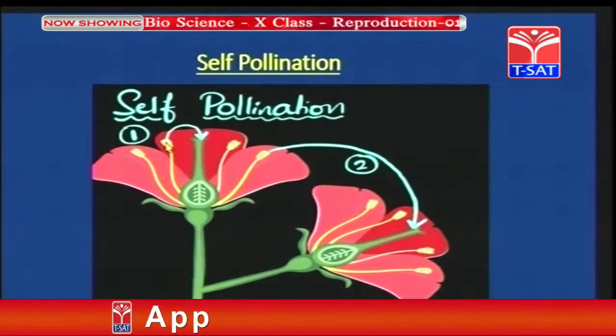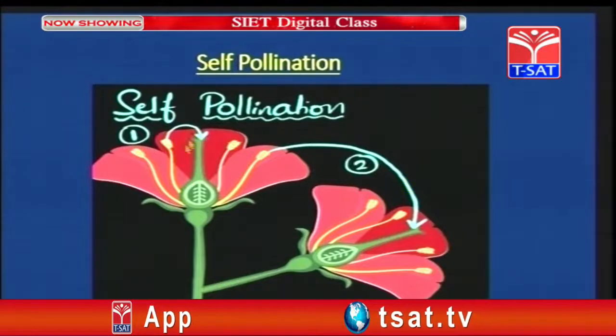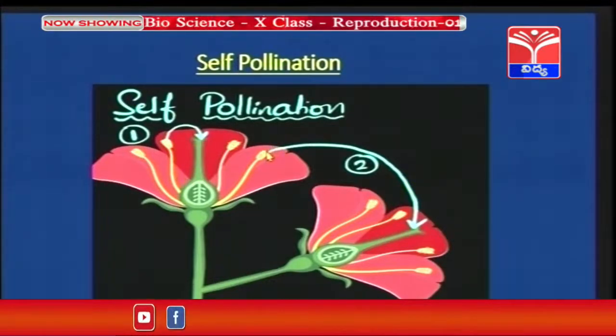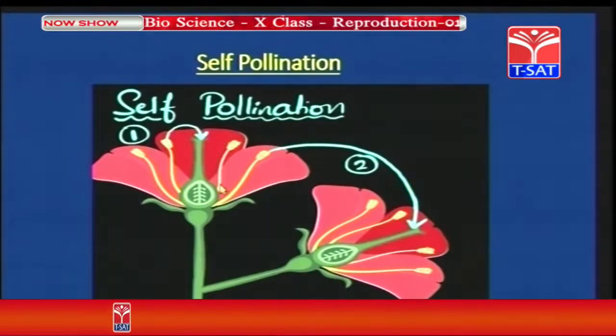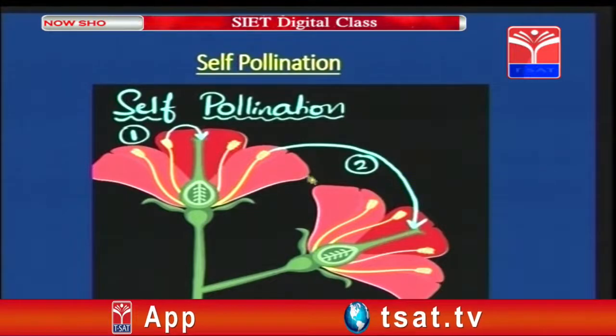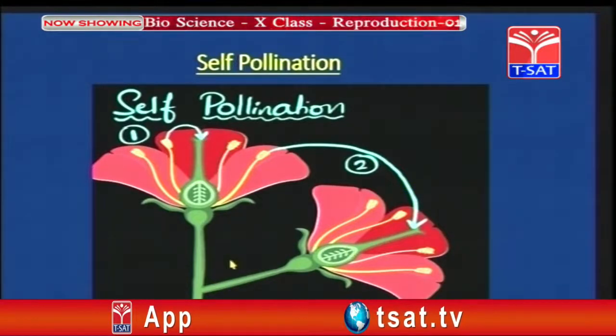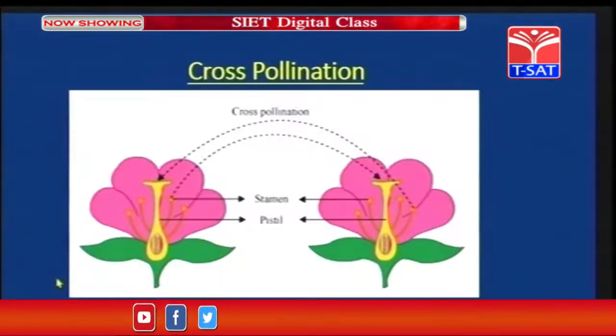The pollen grains from anther to stigma transfer on the same flower, and the pollen grains from one flower get transferred to the stigma of another flower on the same plant. That means the pollination process takes place on the same flower or on a different flower in the same plant. This is self-pollination.